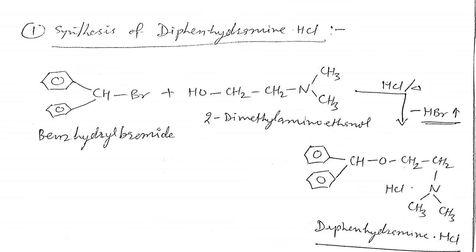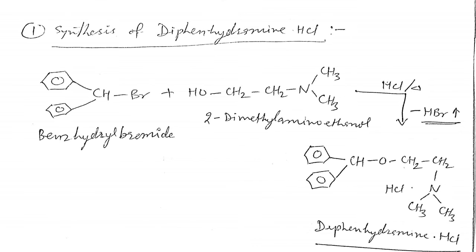The synthesis is a single step synthesis, and we can divide the molecule into two parts. We can bifurcate it at the benzhydryl group, C6H5, C6H5, two phenyl groups on the CH. This is called a benzhydryl group. We put bromine here, giving benzhydryl bromide, and the oxygen is converted into a hydroxyl group, so HBr will be removed from here.